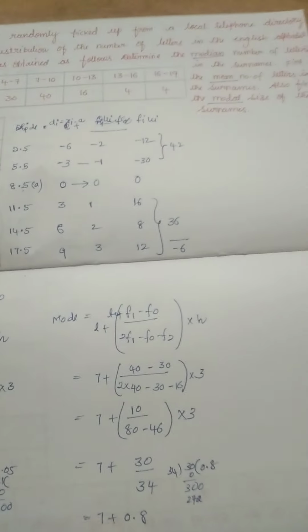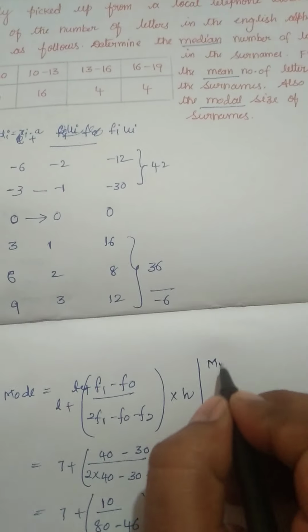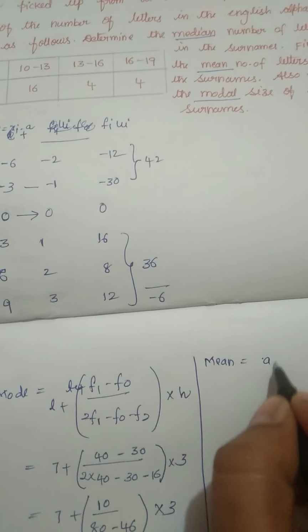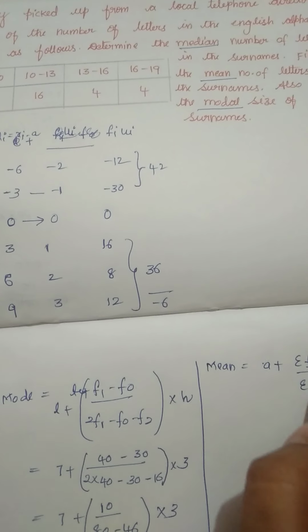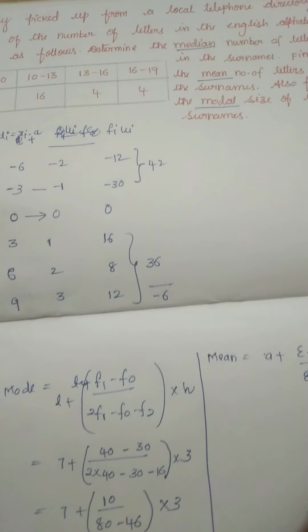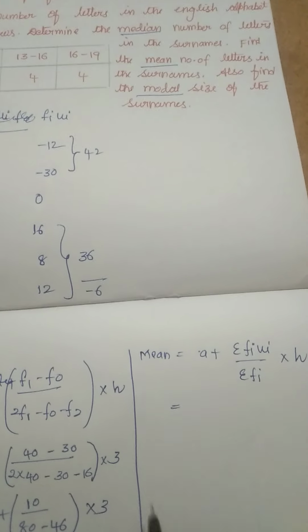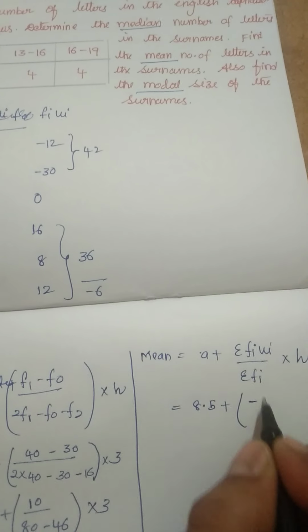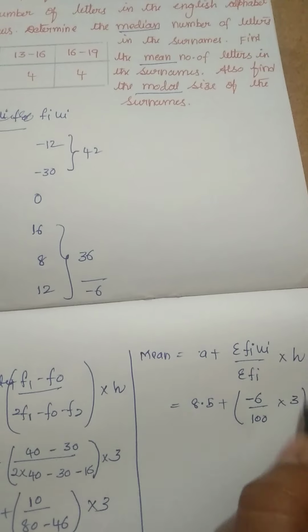Now what is the formula to find the mean? Mean, that is x bar, equal to a plus sigma fi ui by sigma fi into h. So a value is 8.5 plus sigma fi ui value minus 6 and sigma fi value 100 into 3.